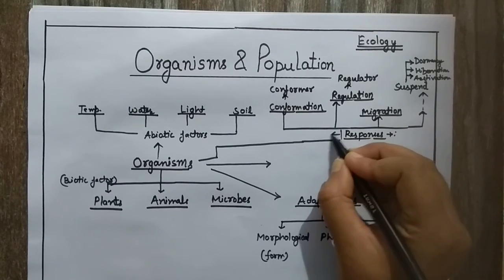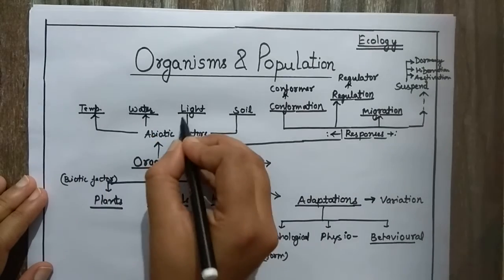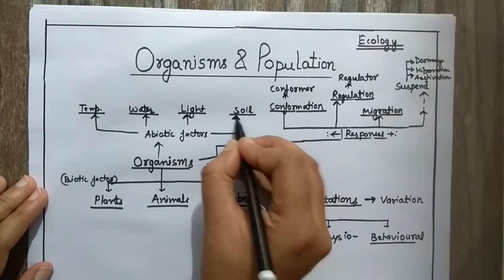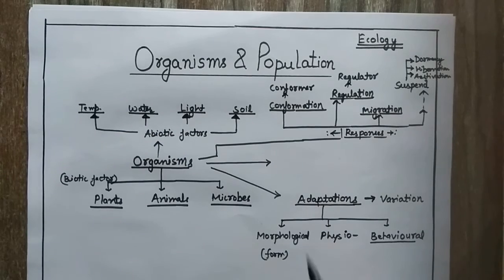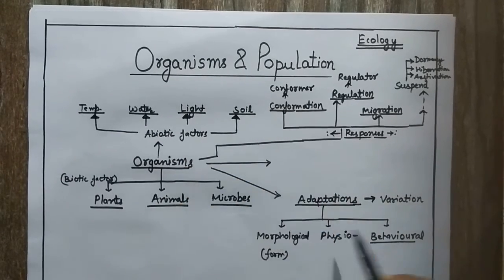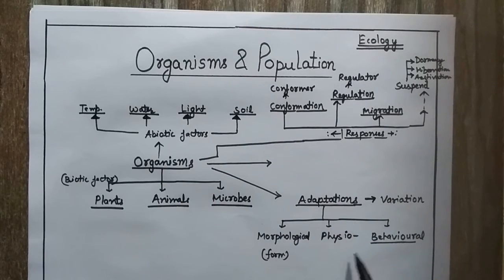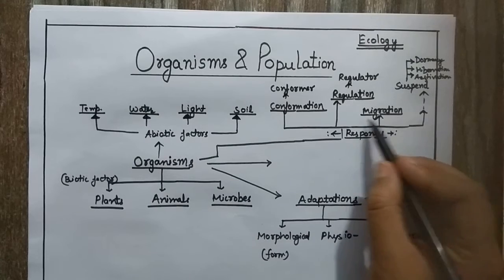So these are the simple general responses of the organism under different environmental factors and the varying external environmental conditions. So this is all about the organism and the various methods which are responsible for the proper survival of the organism, either by means of adaptation or through different responses like the conformation, regulation, migration and suspension of activity.